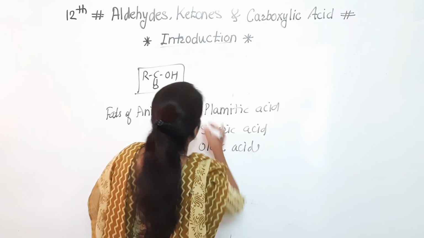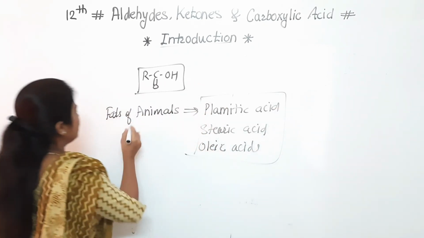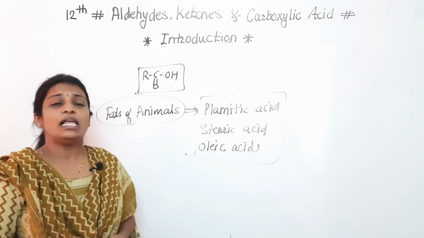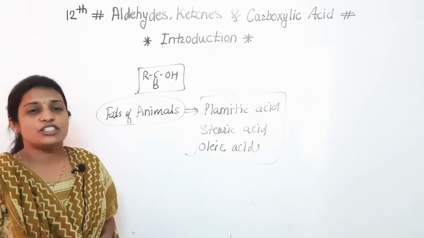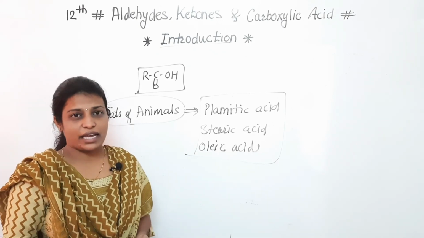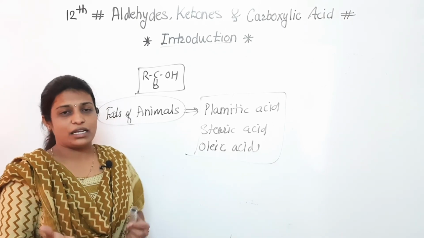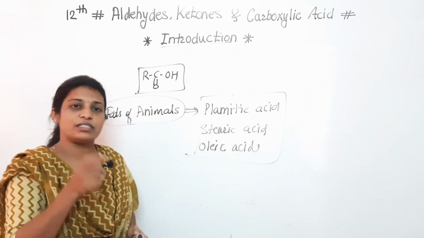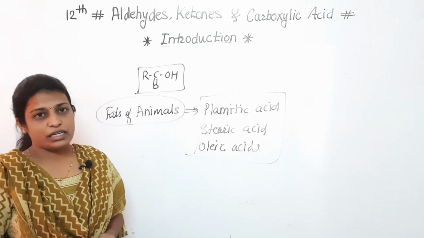These acids are present in the fats of the animal. Lemon, in case of lemon, citric acid is there, like tartaric acid. All these, and formic acid, are the acids which are present in the naturally occurring substances.